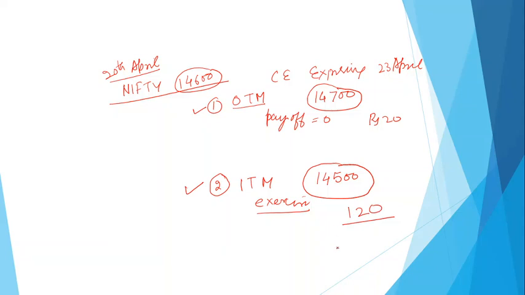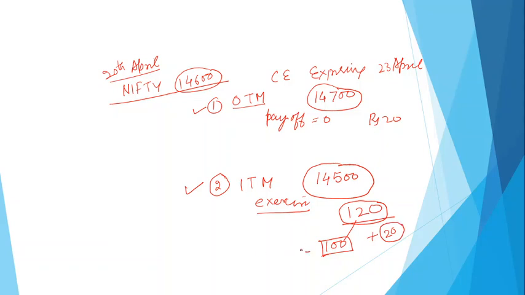When I say 120 rupees, this comprises two things. One, if I exercise this call option right now, I will have an advantage of rupees 100. You can see here, I had Nifty at 14,600. This is at 14,500. If I exercise the call option, I will have the advantage of 100 rupees. I'm paying a premium of 120, which means the remaining 20 is the time value.